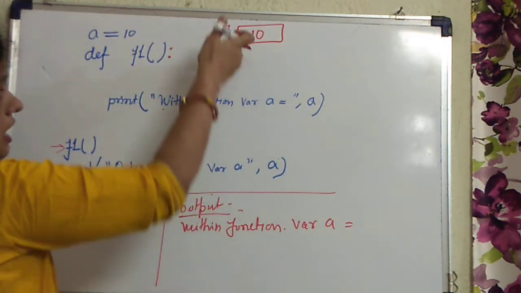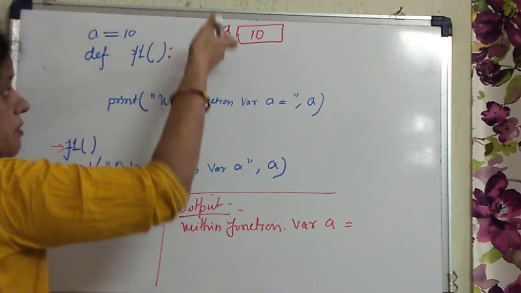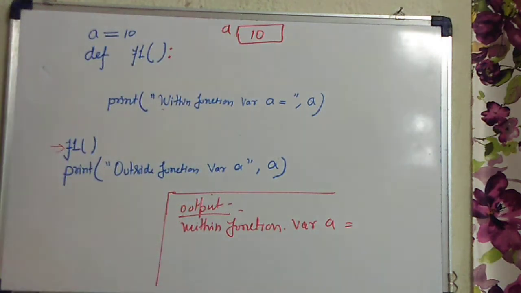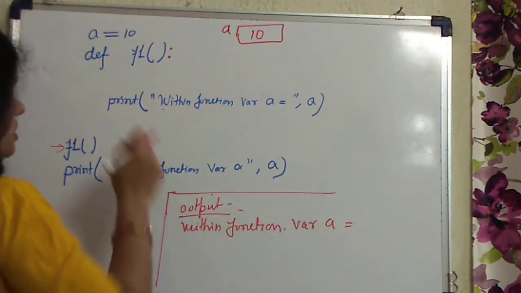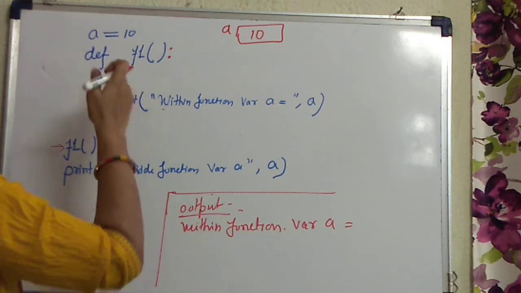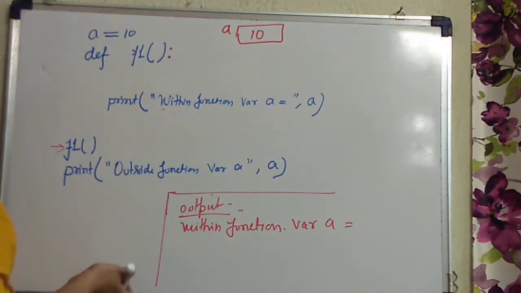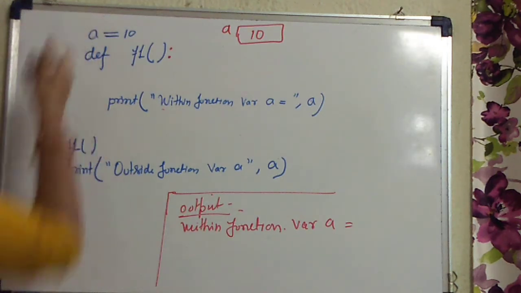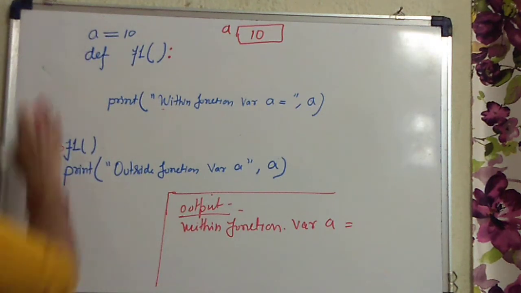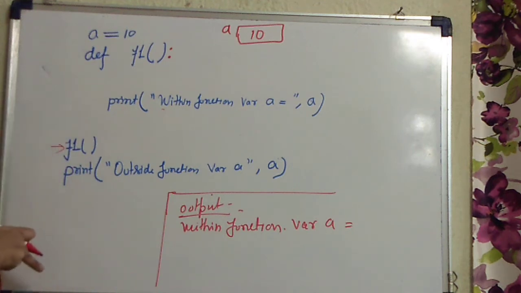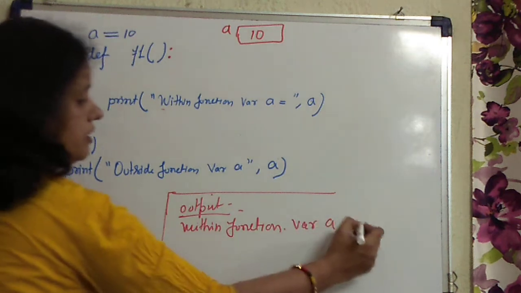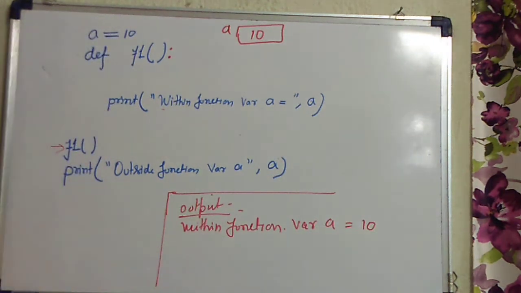Because this A is the global variable, it will be visible, as I told you in the previous definition, that global variables are visible to the rest of the program statements which are defined after the variable declaration. So after here, as many statements as are declared will be able to access variable A. Now what will get printed here? Here 10 will get printed, right?